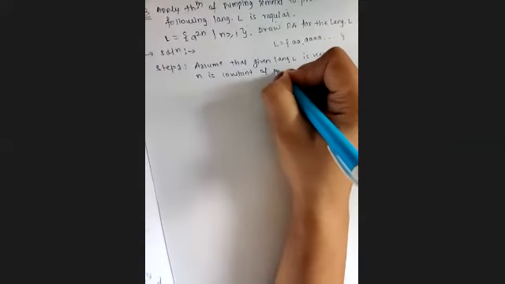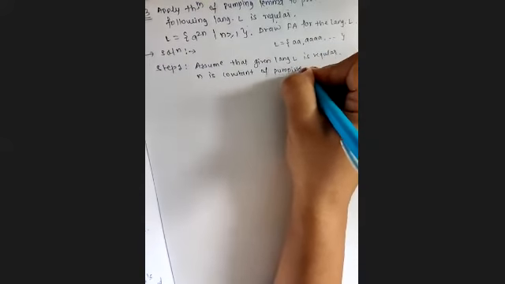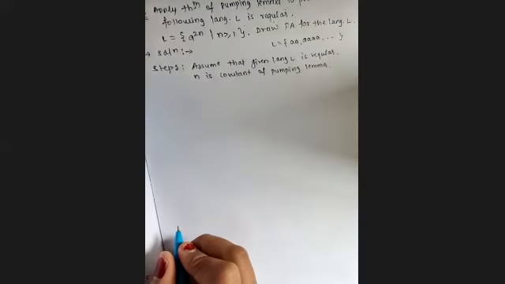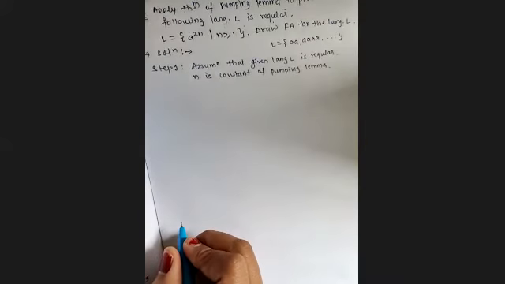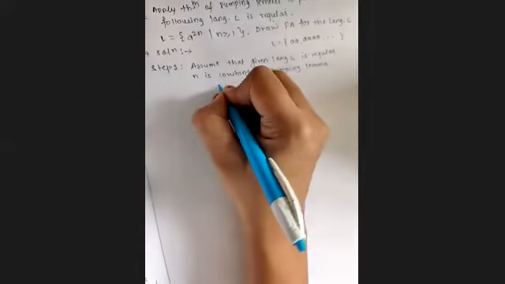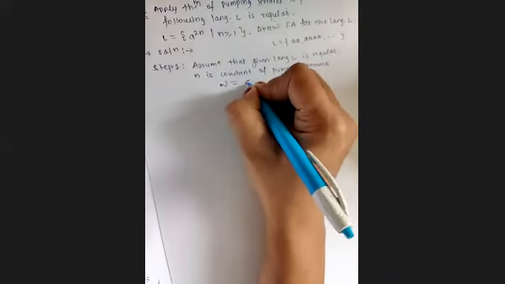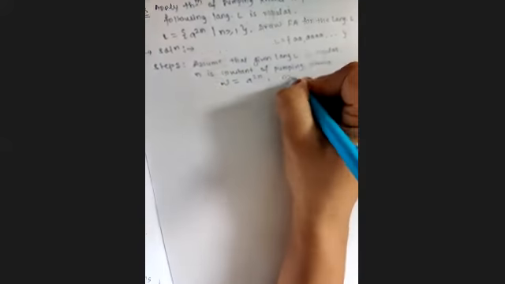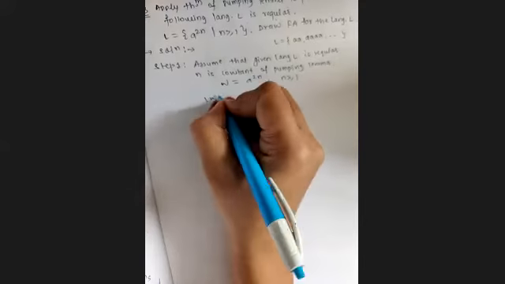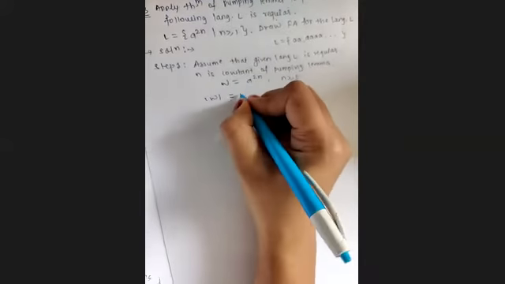Now what do we have to check? We have to check for W. The given string W is a to the power 2n for n greater than or equal to 1. So mod of W satisfies, it's equal to 2n already.